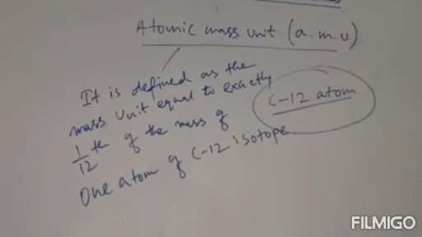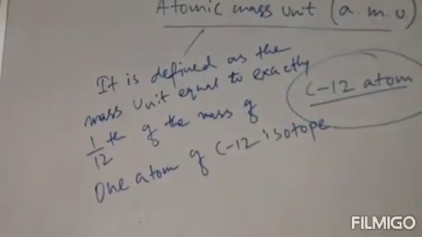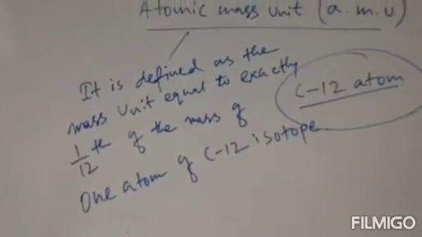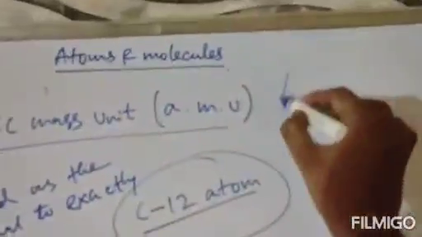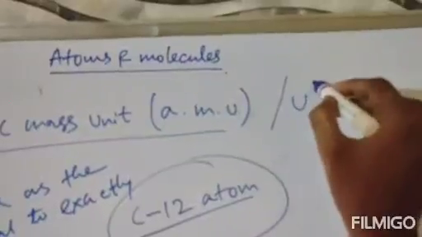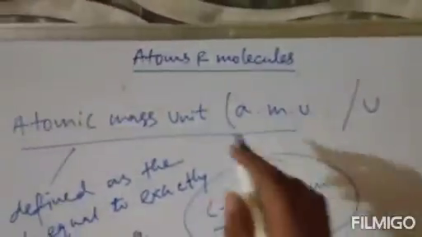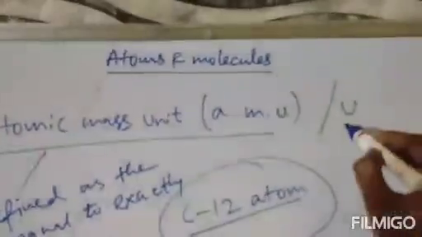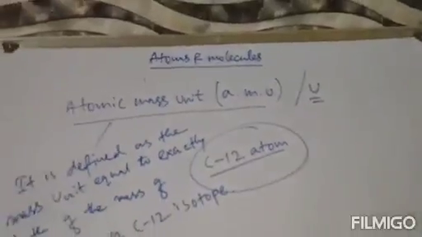This atomic mass unit is represented as AMU, or nowadays it is represented as U also. Clear? That means you can represent atomic mass unit as AMU or simply U. Next. So this is all about atomic mass unit.